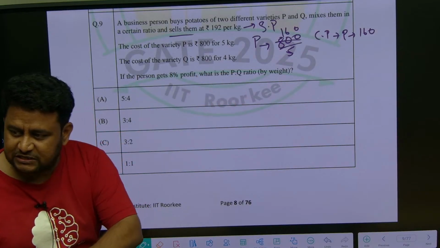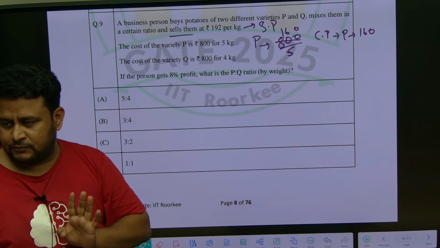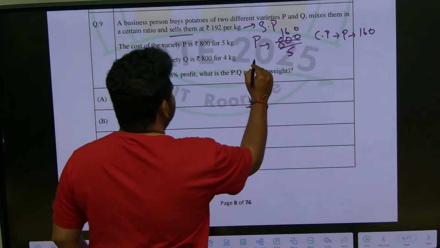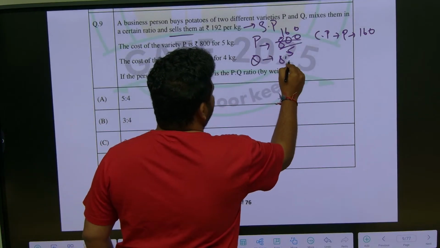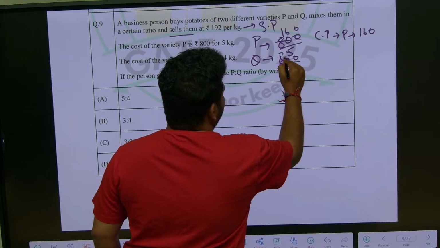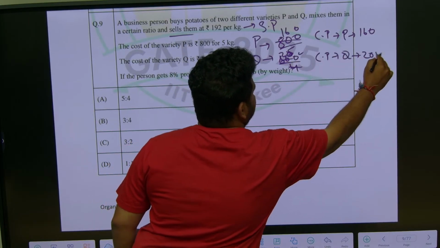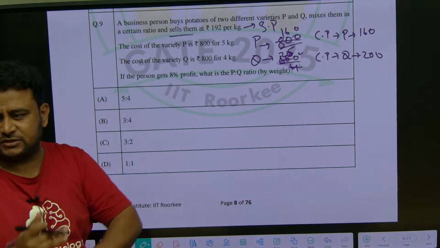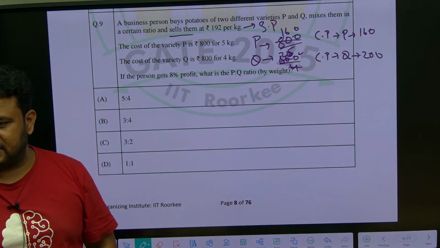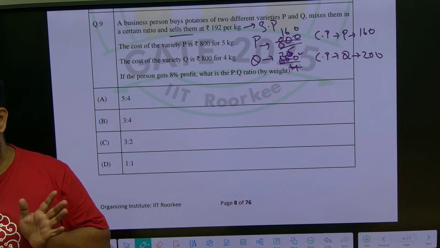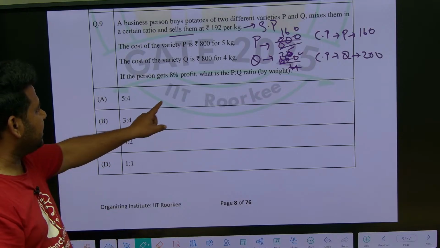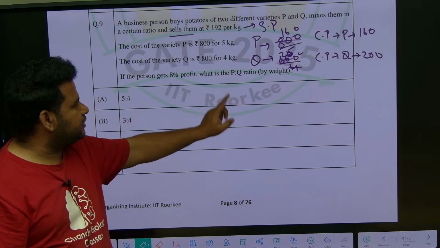Similarly, the cost of the variety Q is given as rupees 800 for 4 kg. For 1 kg it is how much? 800 by 4, so this will be 200. So the cost price of Q will become 200. Now they are telling they will mix, that means you have to use mixture and alligation. They are asking what is the P is to Q ratio by weight.